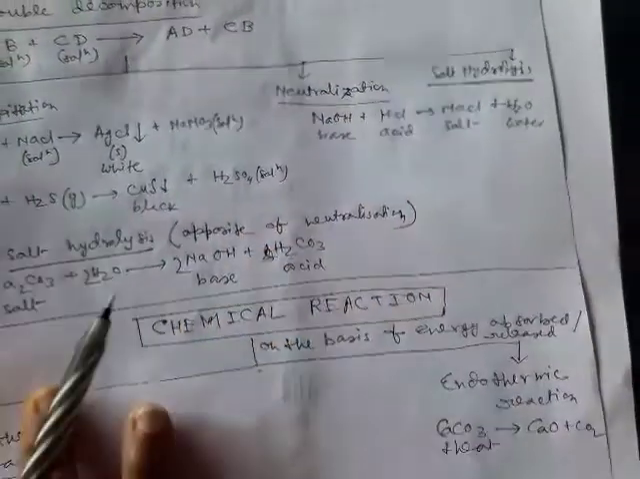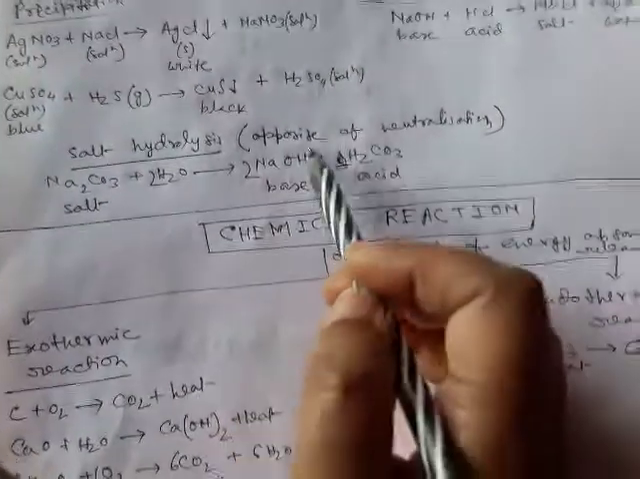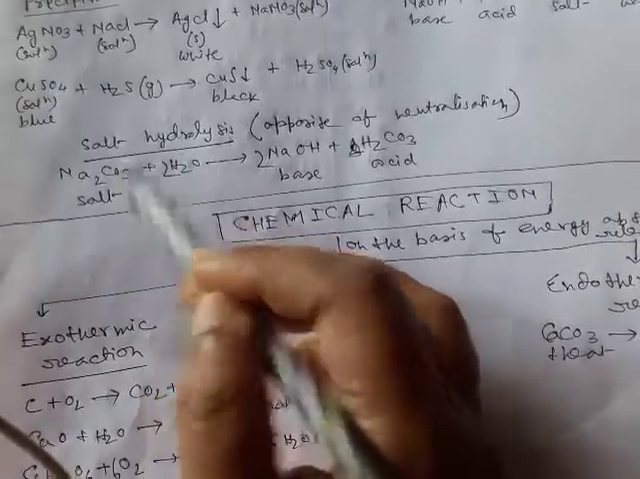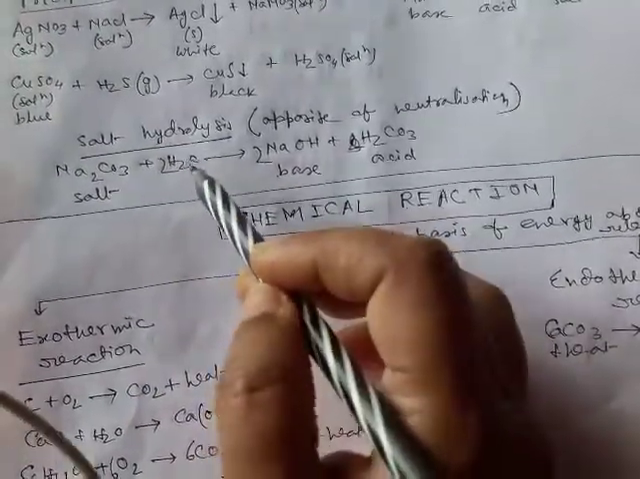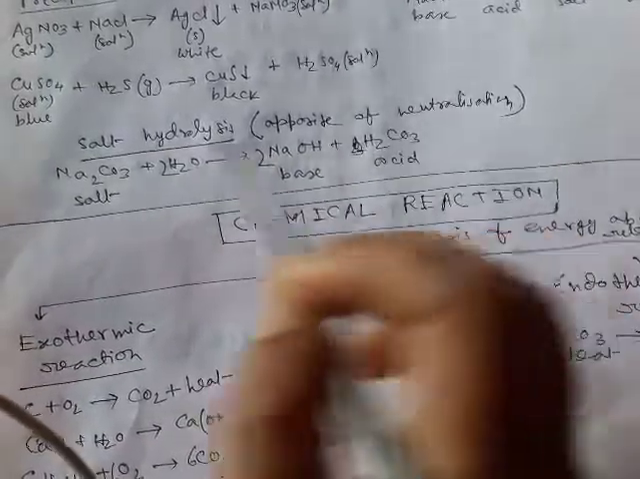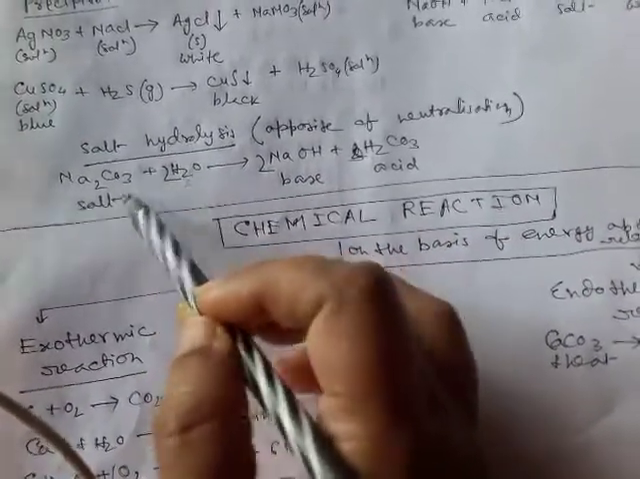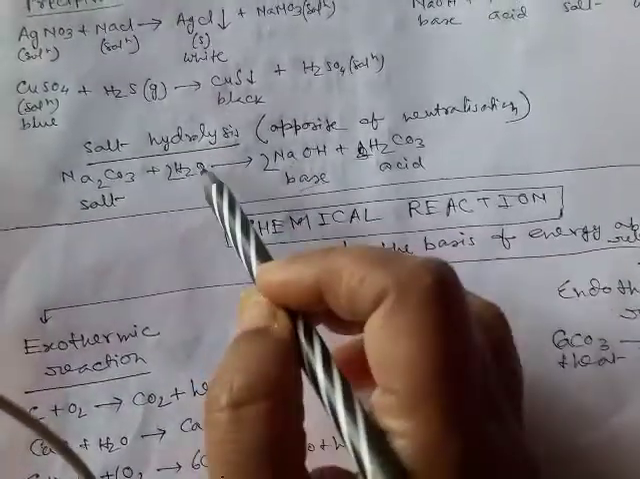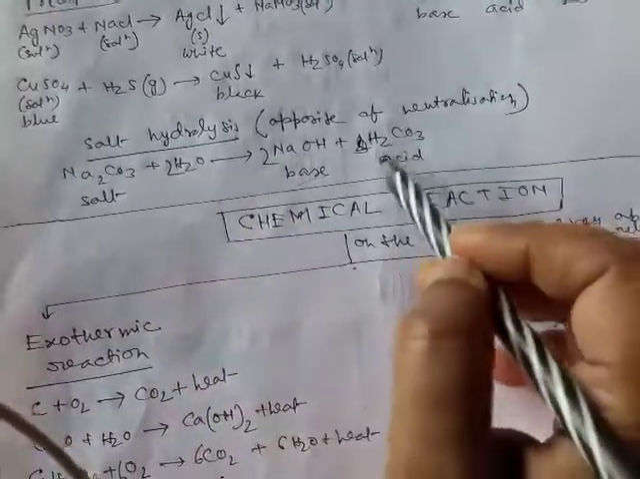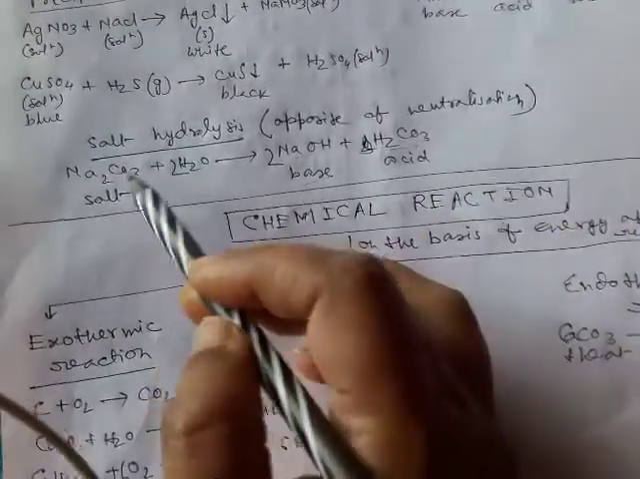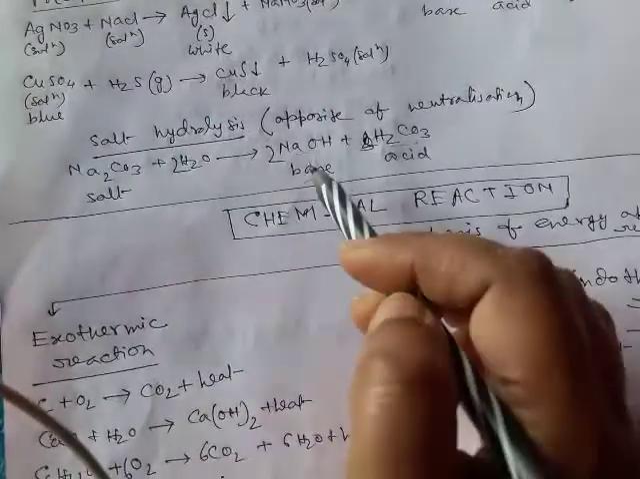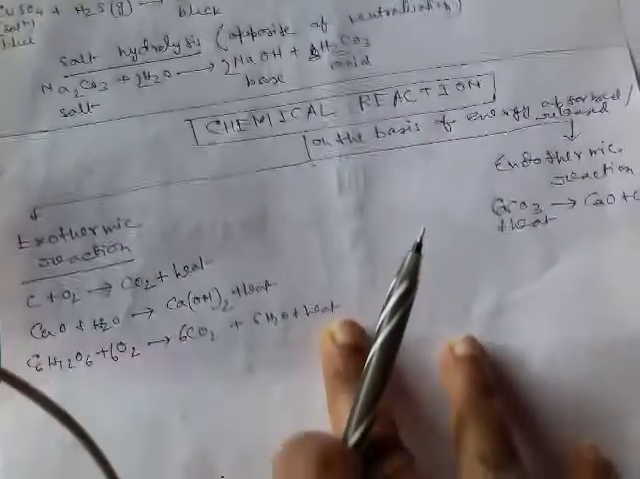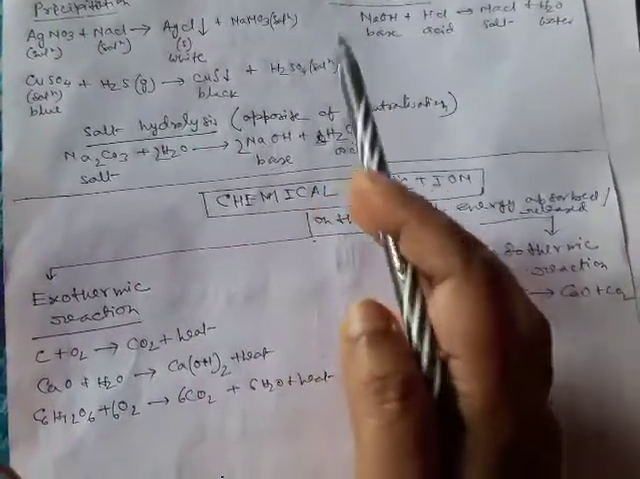Another type of double decomposition reaction is salt hydrolysis. This is the opposite of neutralization. If you take a salt, for example sodium carbonate, and dissolve it in water, you will get NaOH and carbonic acid. This is also a double decomposition reaction. Sodium combines with OH to give a base, and hydrogen combines with carbonate to give carbonic acid. So the salt dissolves in water to form a base and an acid, which is the opposite of neutralization. These are all the four types of chemical reaction.